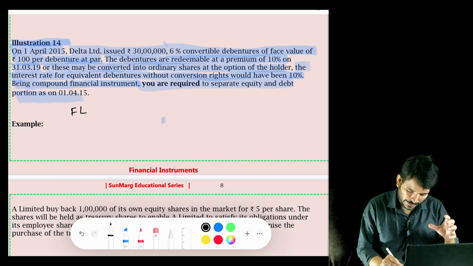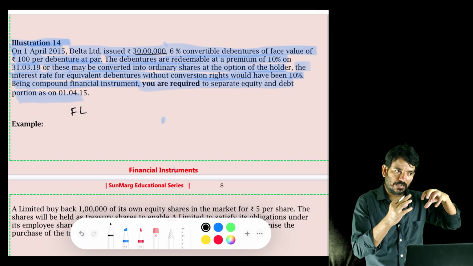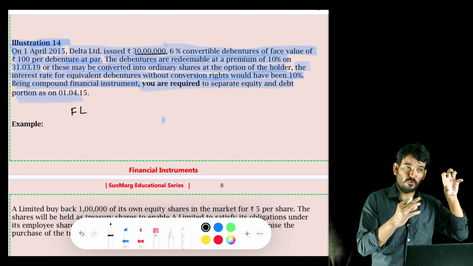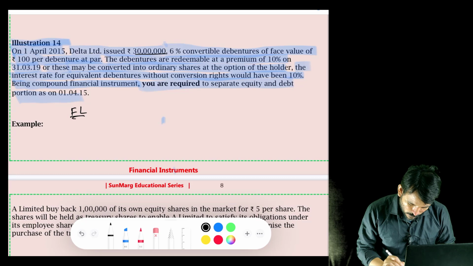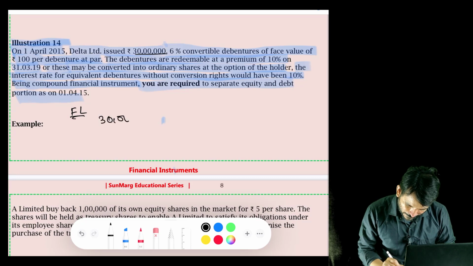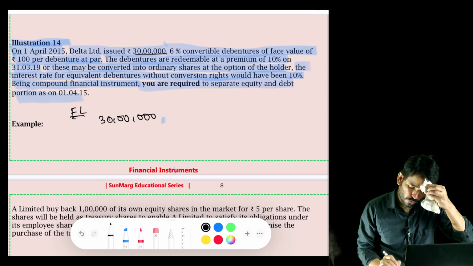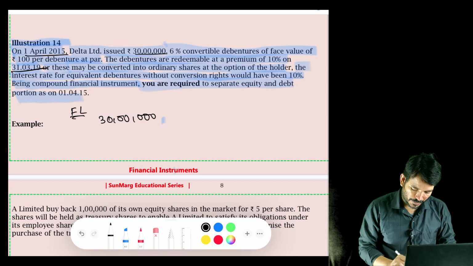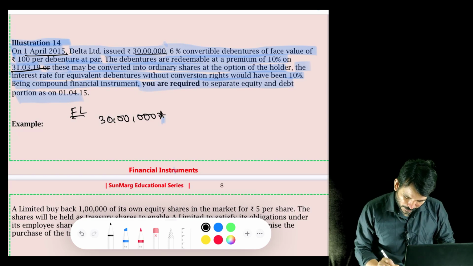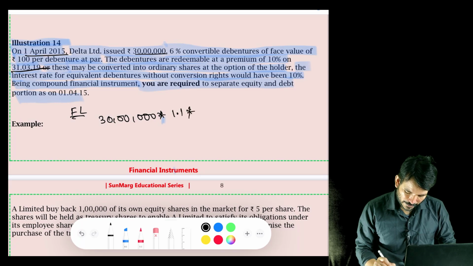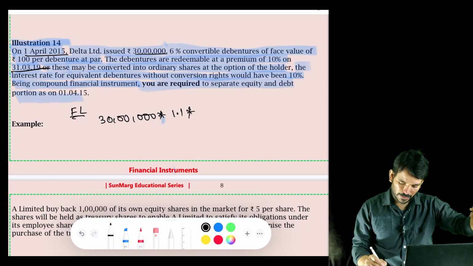If I am issuing it for 30 lakh, this is the total issue price or the issue amount. From this I will only deduct the financial liability portion, the remaining will become my equity. What do you mean by that? We are promising to pay him 30 lakh at the end of which year? 4 years later, like we are issuing in 2015 and we are redeeming on 31st March 2019, right? And that is also at a premium, so 1.1, and we need to find out what is the PV factor after the 4th year at 10%.